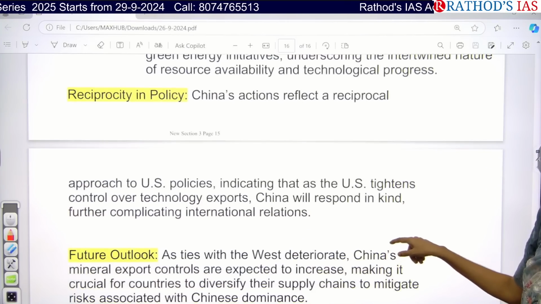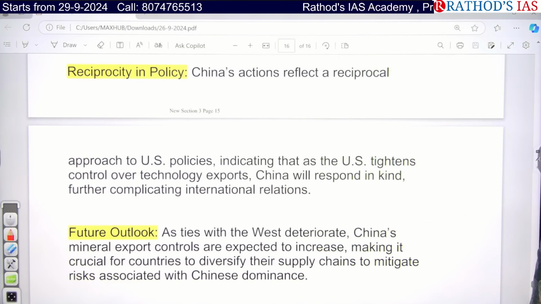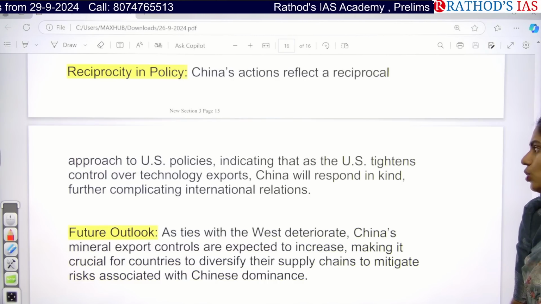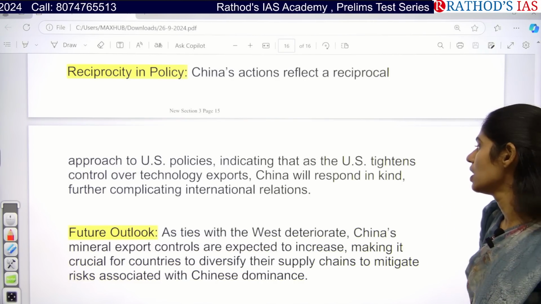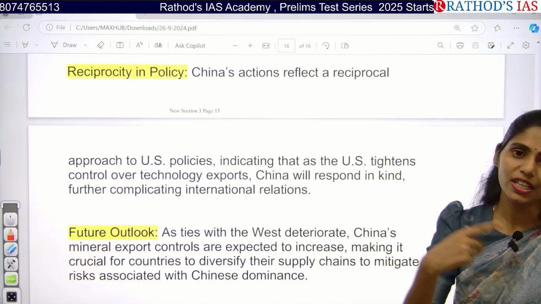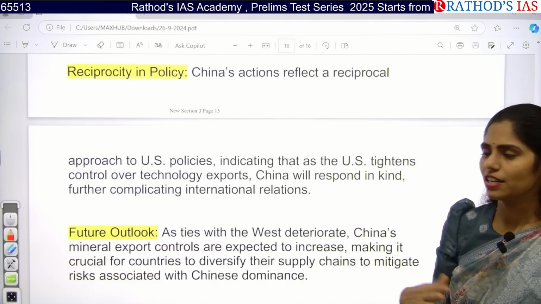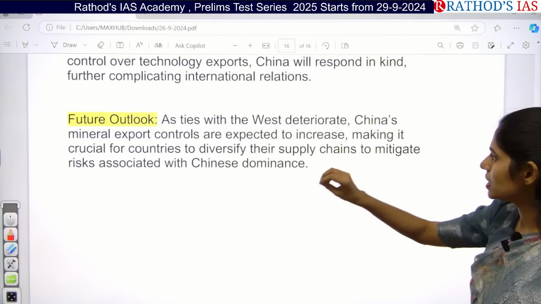And China's action also reflects a reciprocal approach to the US policies. Actually, the US tightens the controls over technology exports, and China responds by stopping exports in retaliation. So tit for tat. And next, if you see the future outlook, as the ties of these Western countries are deteriorating with China,